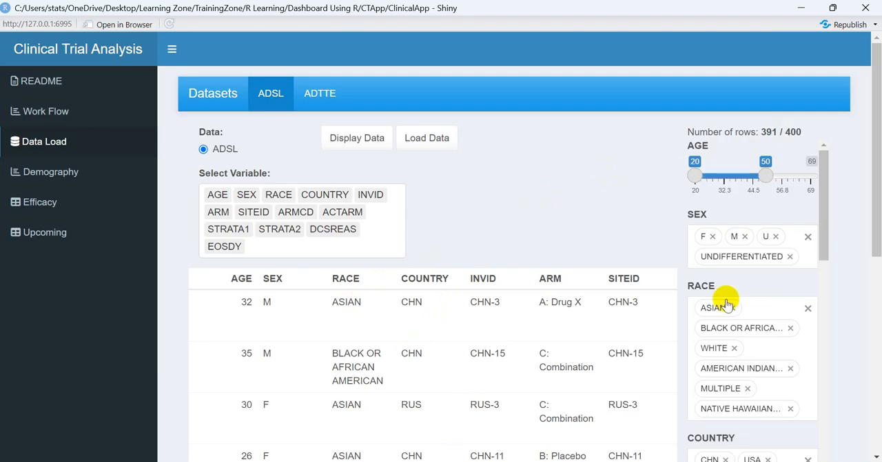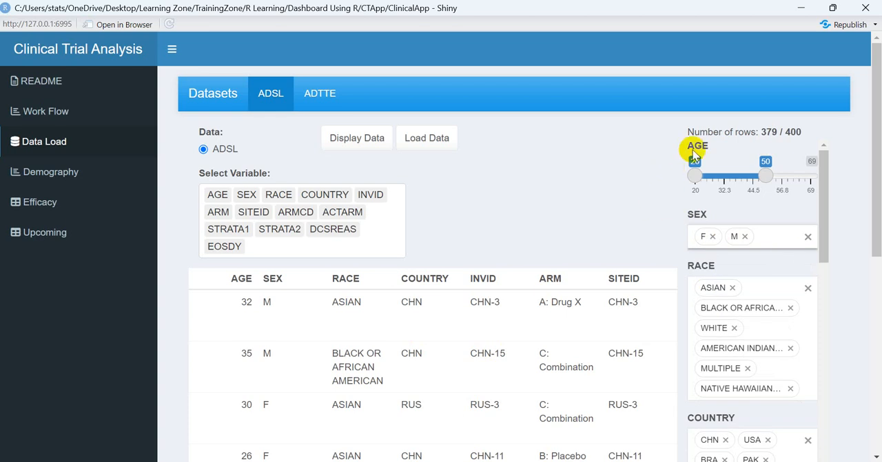Now let's suppose I wanted to apply a filter condition onto the sex, so I only consider the patients who are either male or female. I will remove these two category patients from this particular data. Now you can again see that your data set is automatically being filtered from here. Now the total number of rows is 379 out of 49.